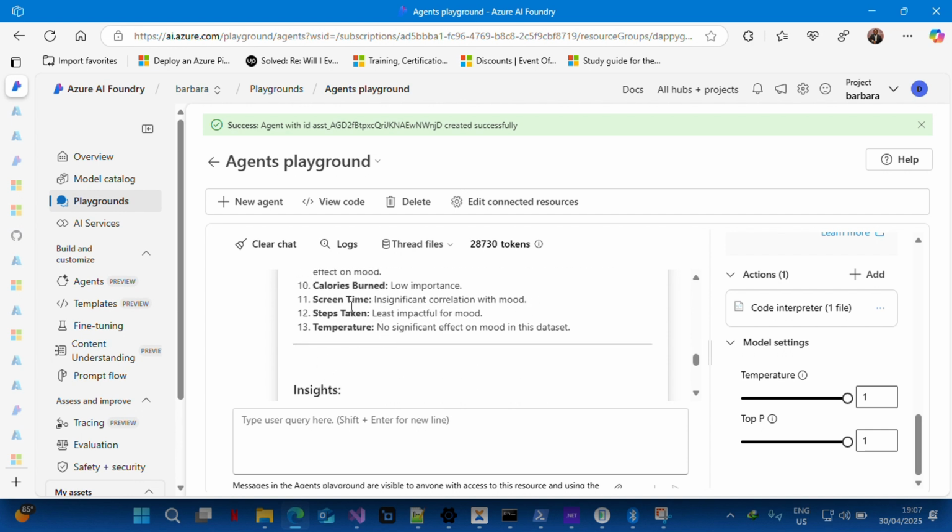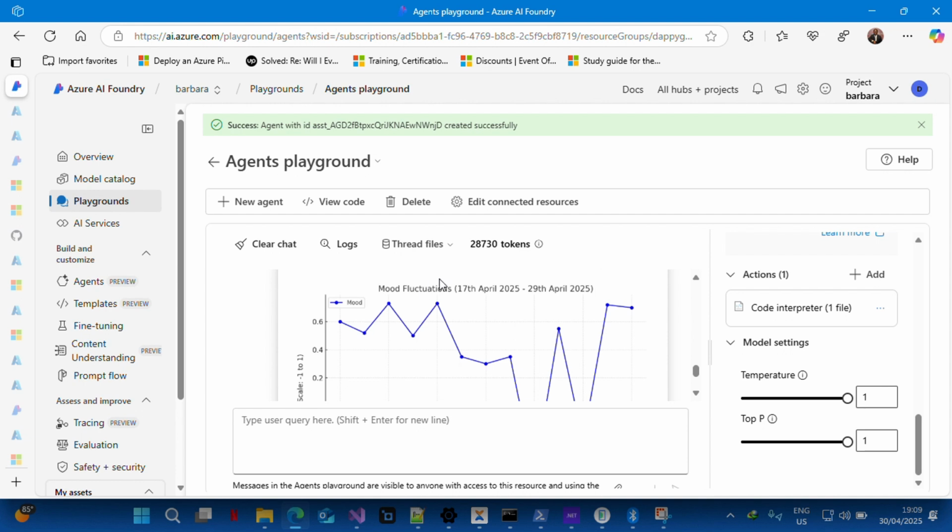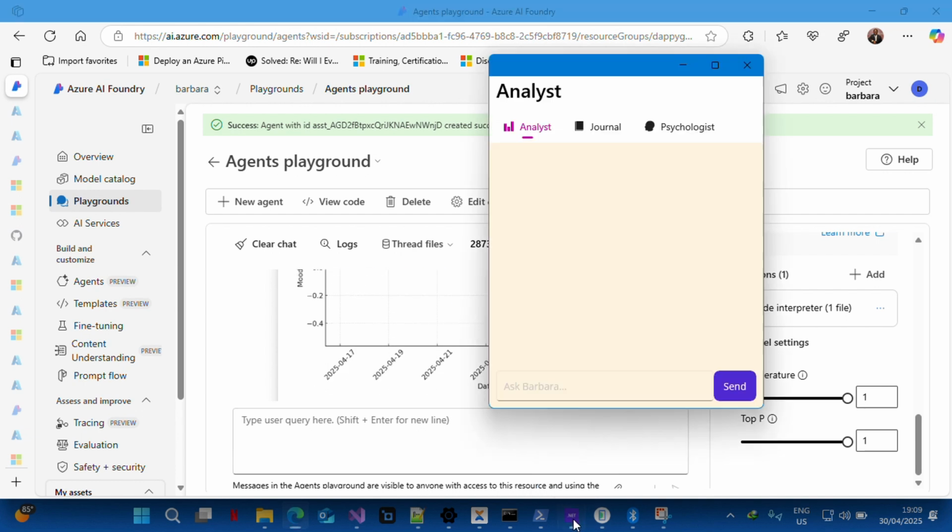because, how do I put it, I don't stay long on social media as I used to before. Temperature has no significant impact, and steps has the least impact on my mood. And you can see the graph that is here. All of this is meant to display in this analysis once I ask it here.